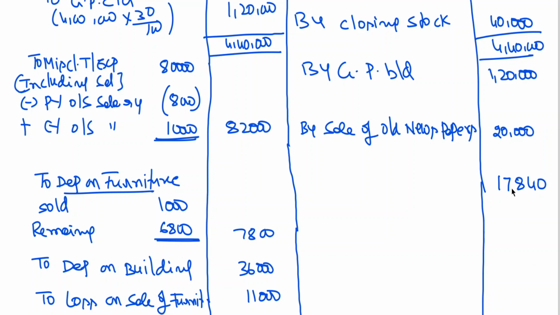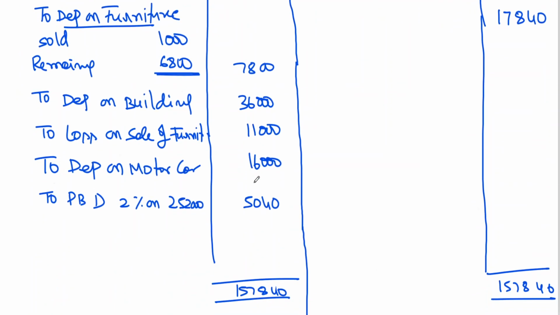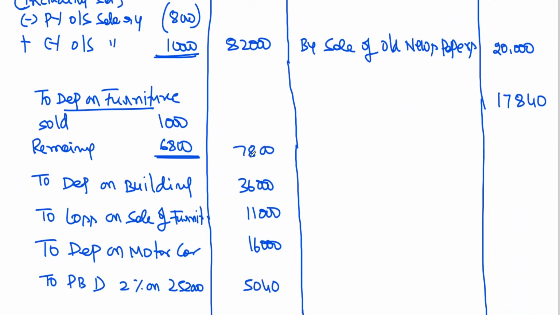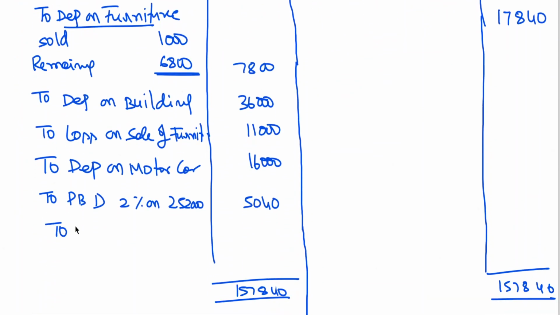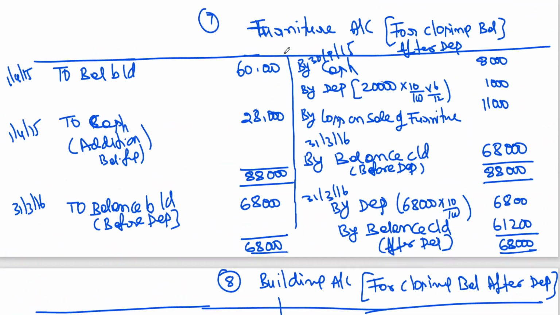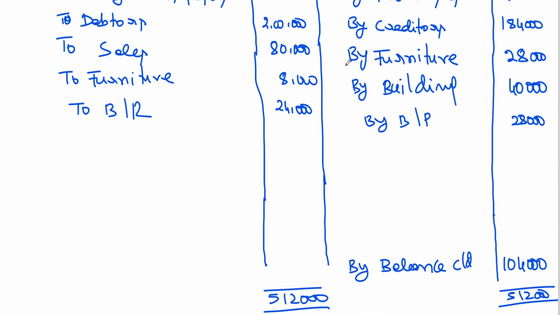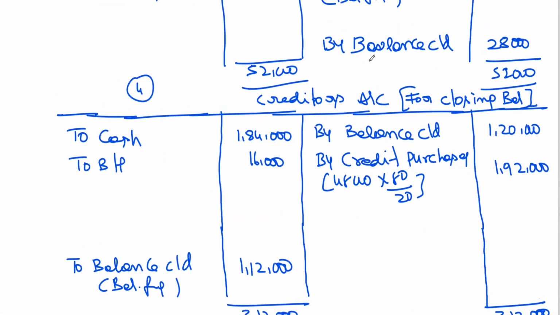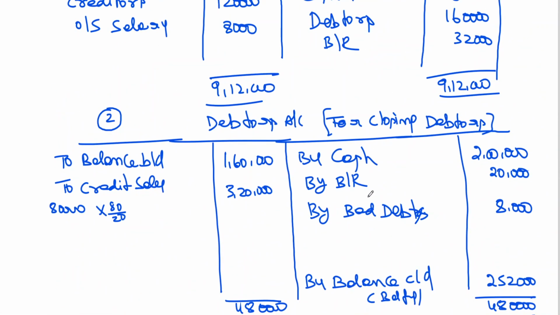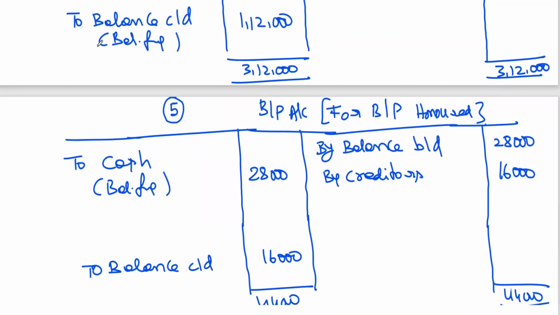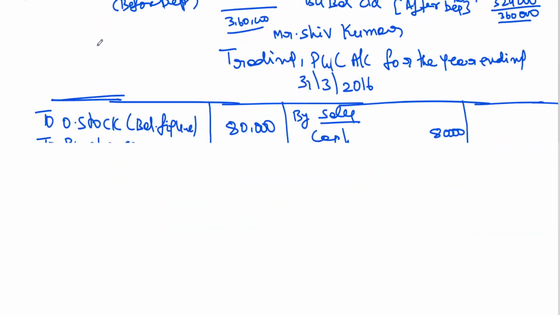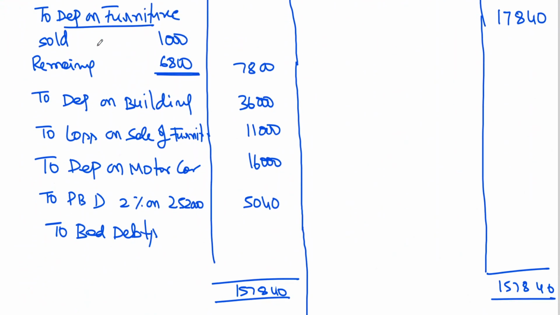Here we have not written bad debts. Yes, that is a mistake. Bad debts you have taken there, but we have to take them to the profit and loss account, my dear friends. Bad debts, you can see, where we have taken. I told you bad debts need not be deducted from debtors. Bad debts have been taken over here. Debtors account, what is the amount of bad debts, my dear friends? Yes, I think we have not taken it by mistake. So bad debts, 8,000.